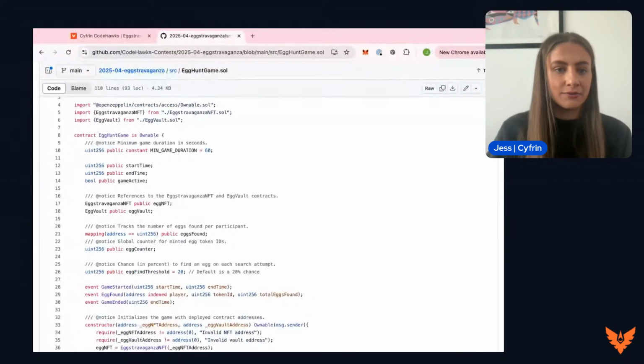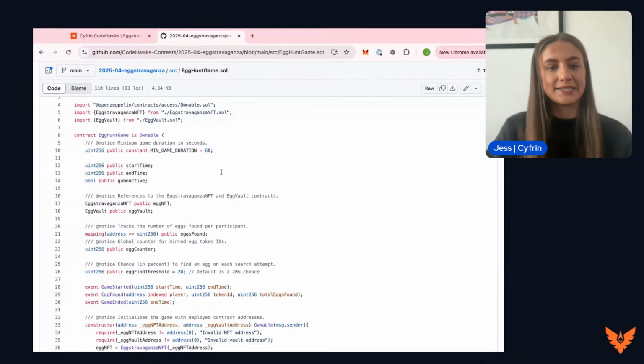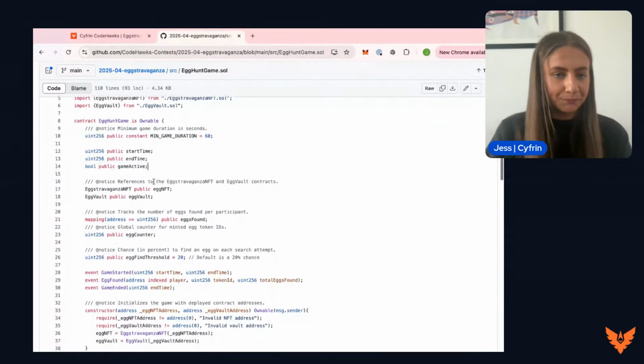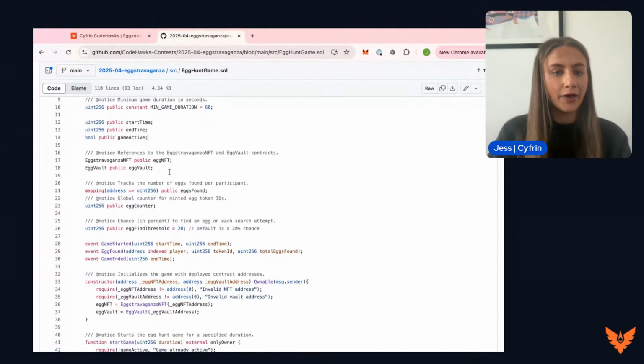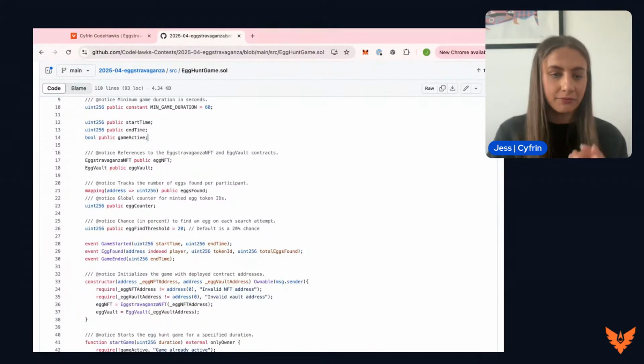It is set to 60 seconds here. We then have the start time, the end time, and whether the game is active, which is a Boolean. All of these variables will be changeable. Next, we're going to reference the Eggstravaganza NFT contract and the Egg Vault contract, which we'll look at in a second. Next, we have some mappings.